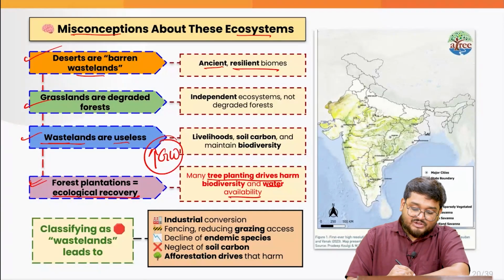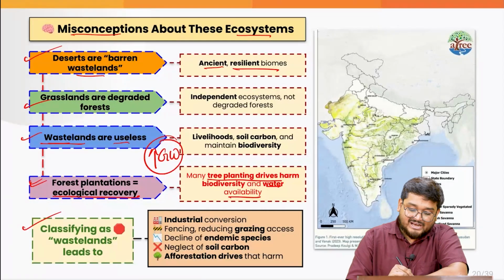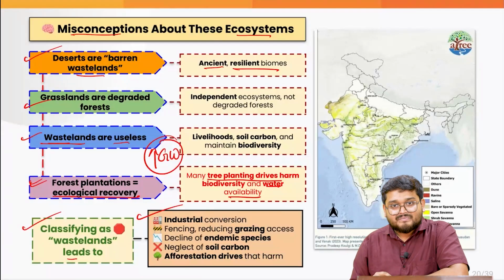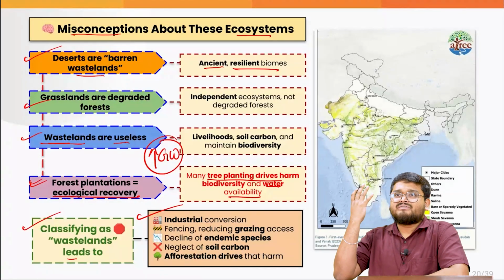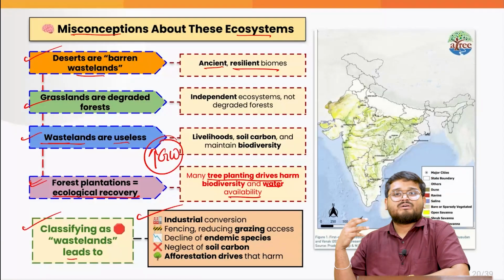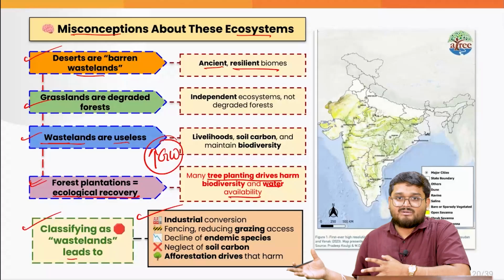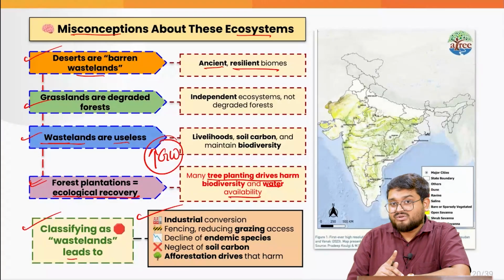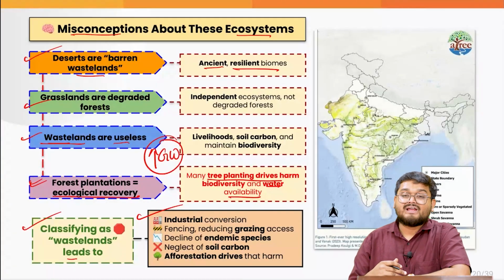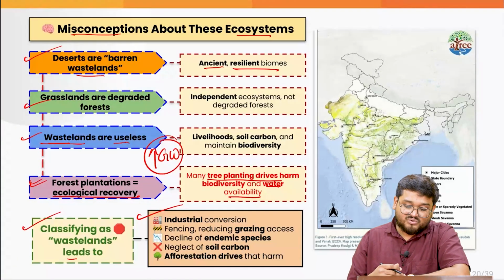So that is why classifying these ecosystems as wastelands leads to industrial conversion, because generally we have this thing in mind that if this is a wasteland, we can easily convert it into industries which can help our human development over a period of time. But if we do the same, it will lead to pollution, more CO2 released from the soil, water pollution, and so on.